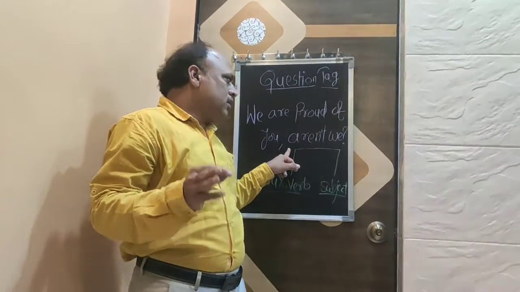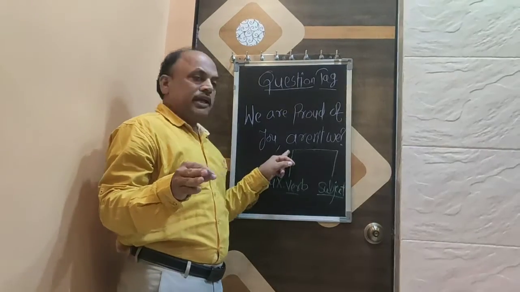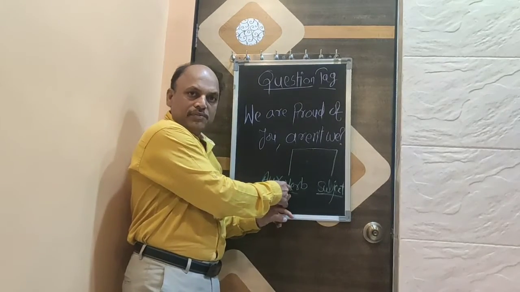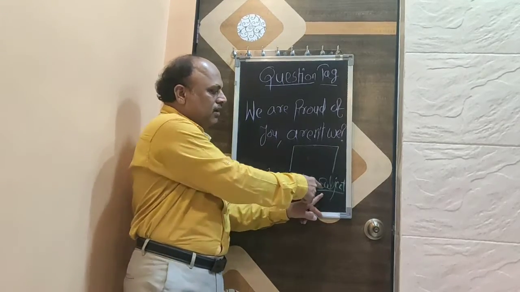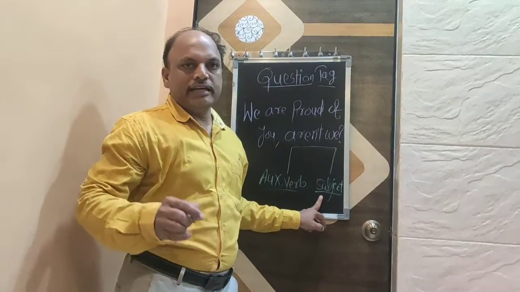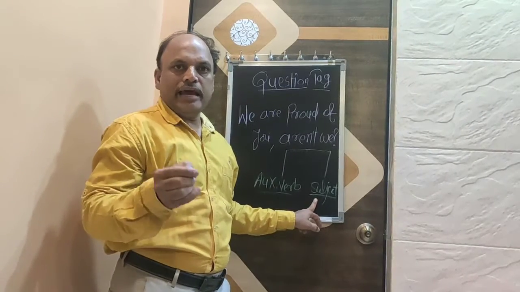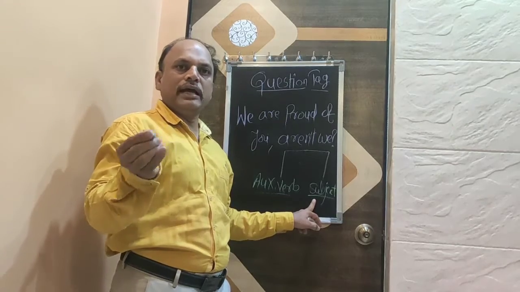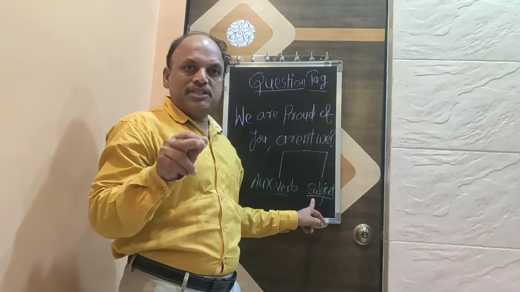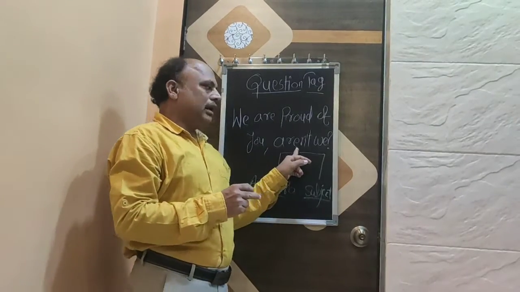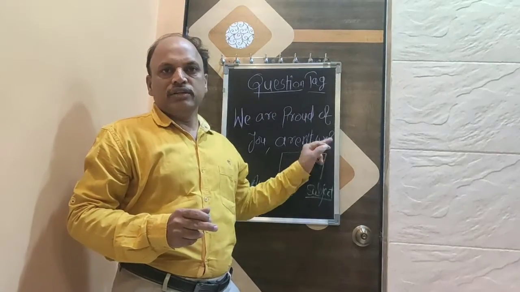Friends, in all, question tags are formed with the help of auxiliary verb, that is are in a sentence, and with the help of subject in a sentence. Auxiliary verbs like do, did, does, have, has, was, were, etc. And with adding subject with it. Here we got aren't we with the help of auxiliary verb and subject.